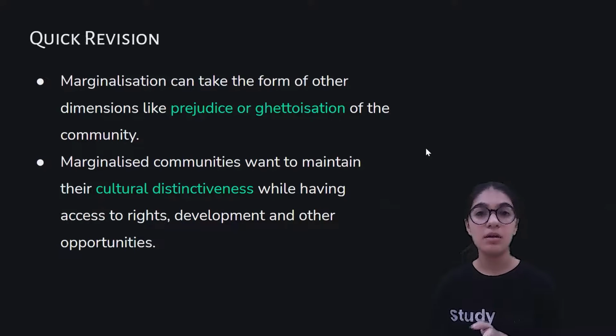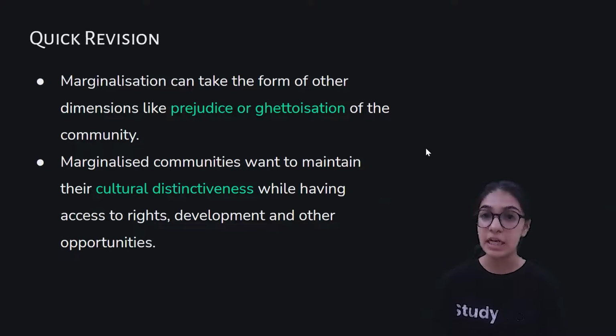That report said that 25% of the Muslims in the age group of 6 to 14 have either never gone to school, or they have dropped out of school. And their situation is so bad that it is comparable to the situation of scheduled castes and scheduled tribes. Now you can assume how bad the situation of Muslims was.